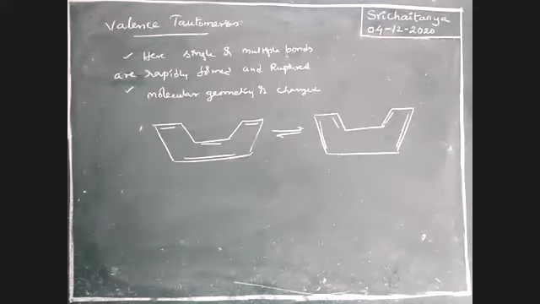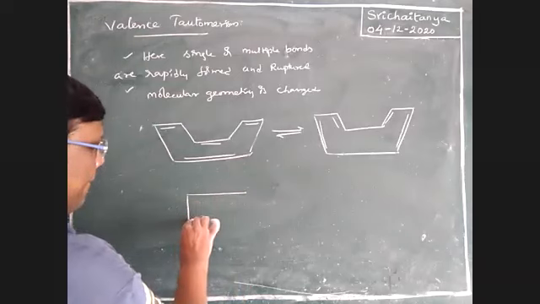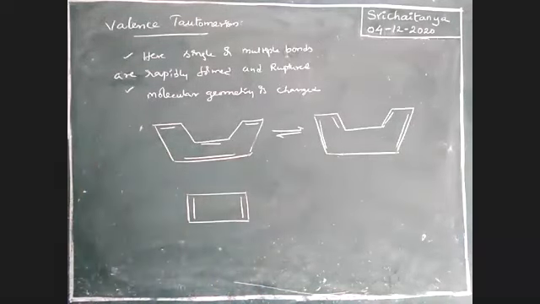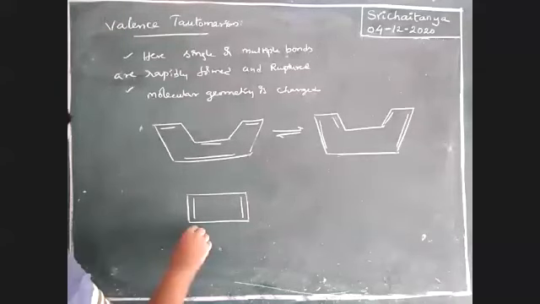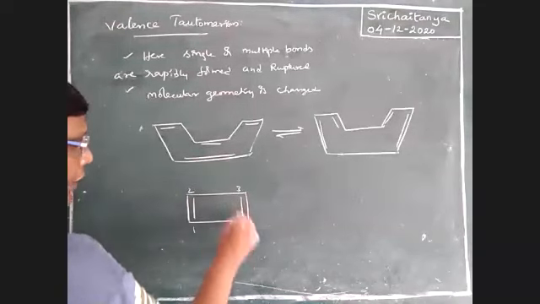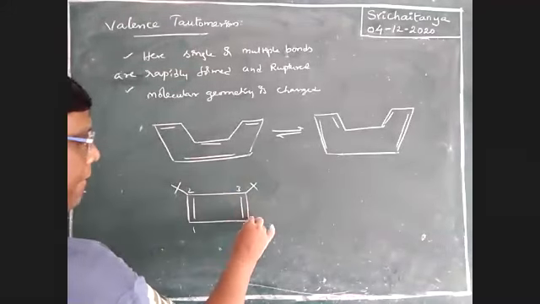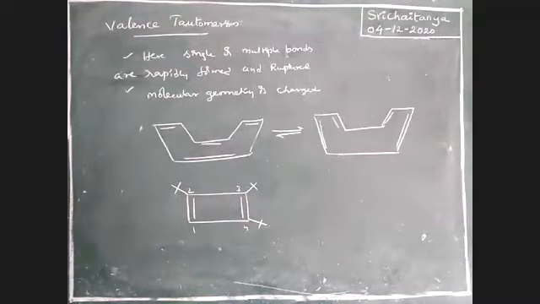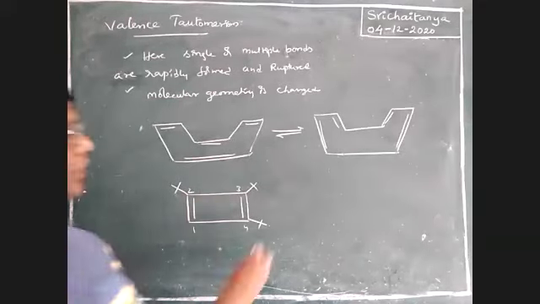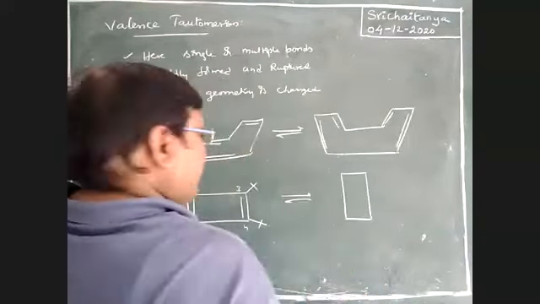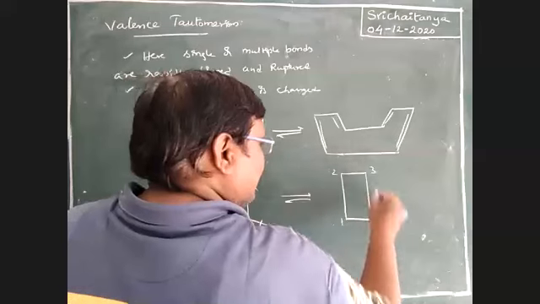One more. See here. For our convenience, this is first carbon, second carbon, third carbon, fourth carbon. Here these bonds are broken, here new bonds are formed.